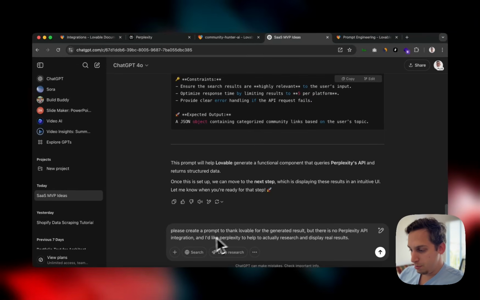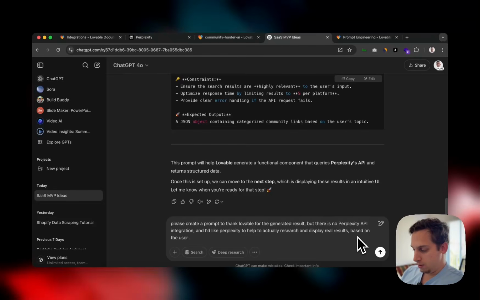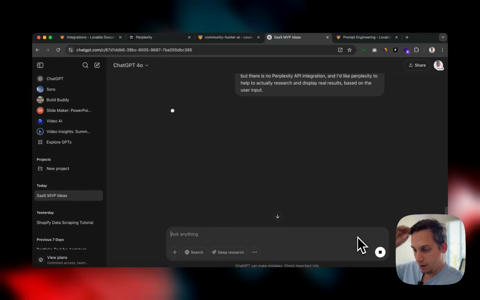So I've written down here, please create a prompt to thank Lovable for the generated result, but there's no Perplexity API integration. And I'd like Perplexity to help to actually research and display real results based on the user input. So let's just click on enter.